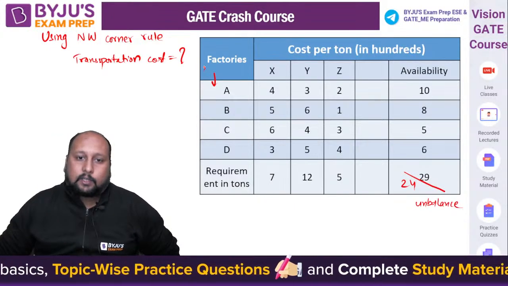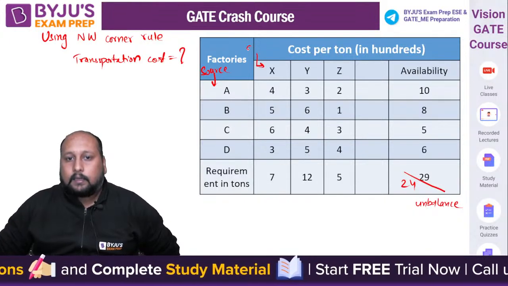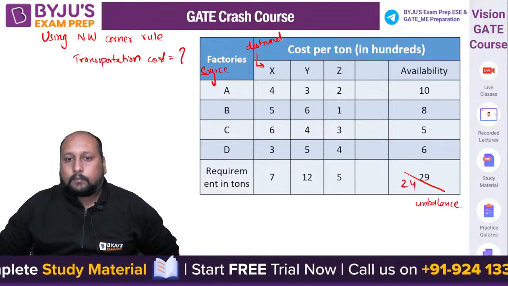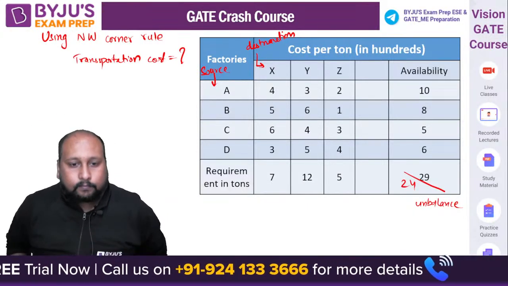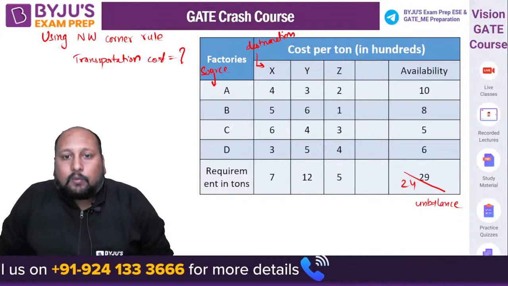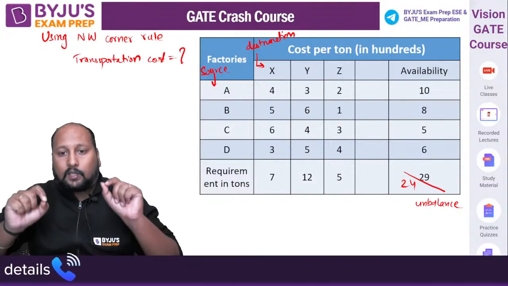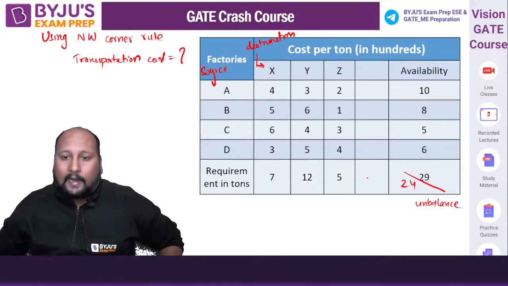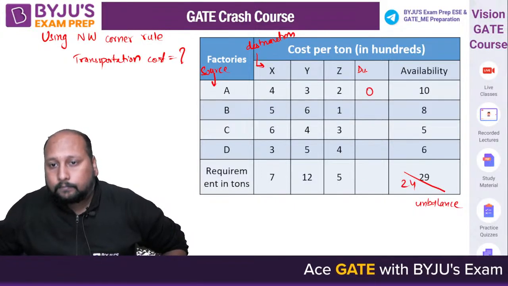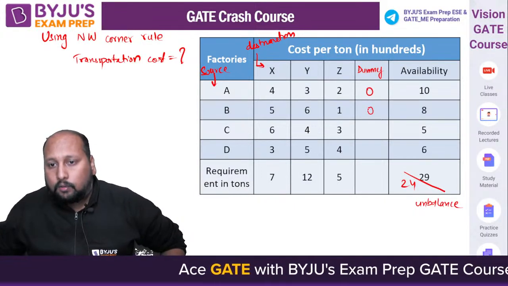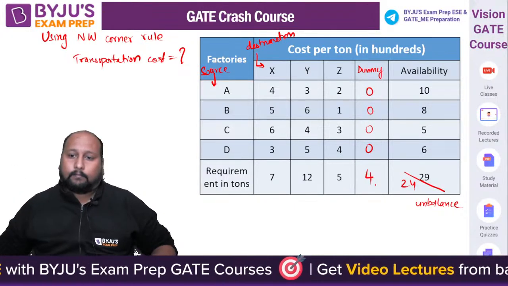This is the source, and these are the destinations. So you have to tell me where you need to apply the dummy, source or destination. Definitely we have to add a dummy. The total source is 29, the total destination is 24. So you have to add a dummy in the destination. This is your dummy, 0 0 0 0, and this will be 5.